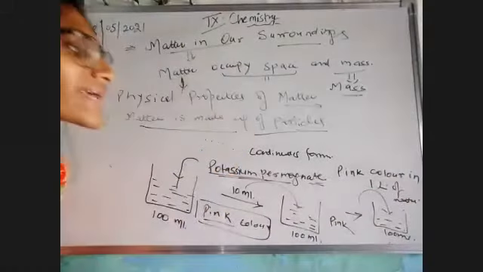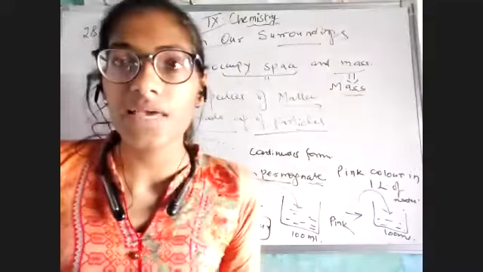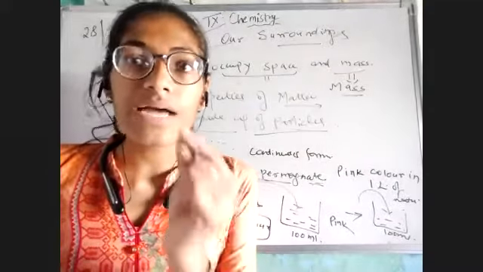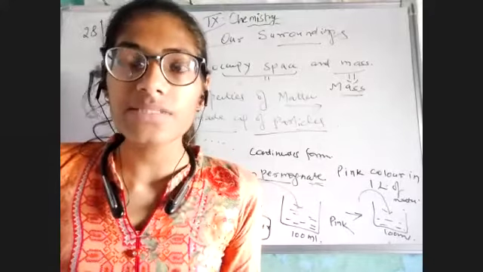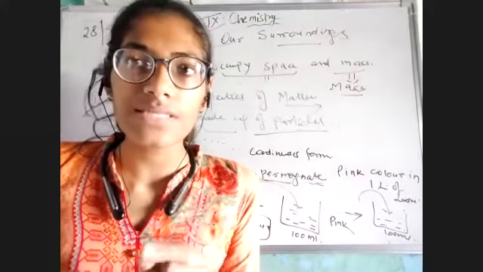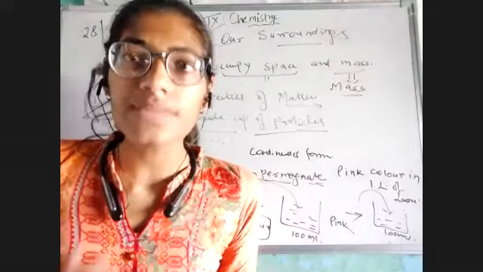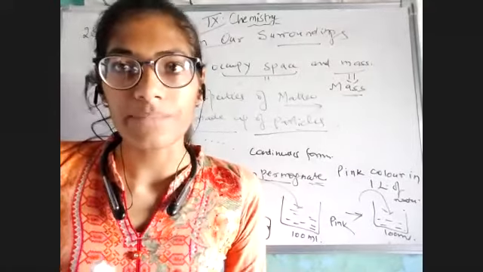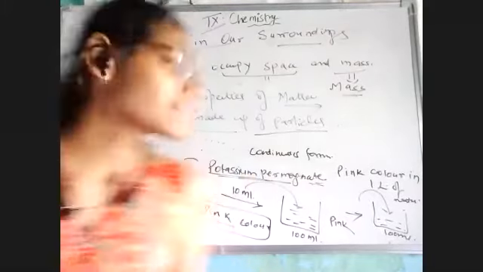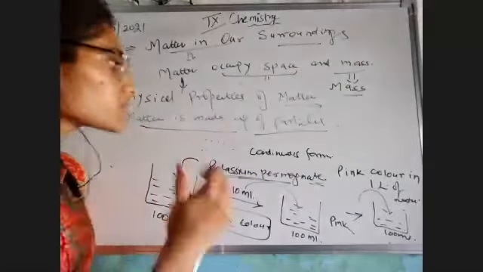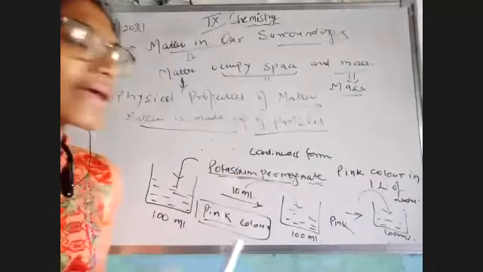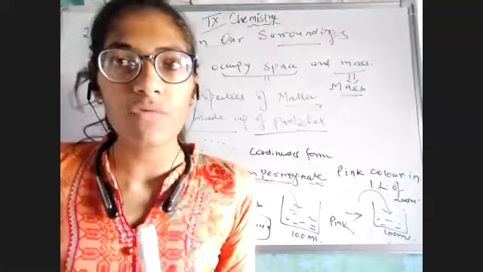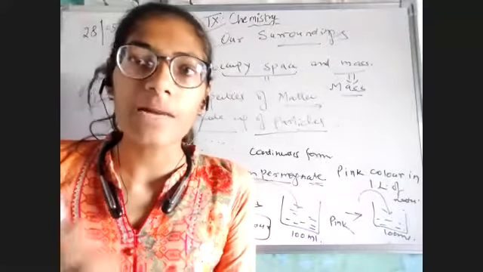That means potassium permanganate has the ability to make the whole 1 liter of water pink, even from a single pinch. That means the particles are so small in size that even a single pinch contains millions of particles. That is why they can dissolve in the whole 1 liter and make it pink. So this observation tells me that the particles are very small, and second, there are millions of particles, a very large number, which on combining make matter.